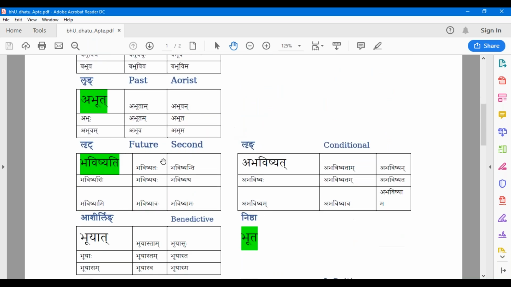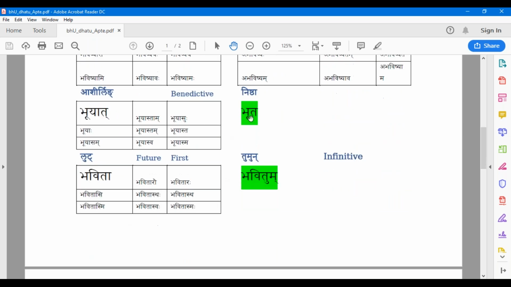And if you have bhavishyati, the rit form, you can very easily form the rung form, abhavishyat, and the complete table. If you have nishta, the bhuta, bhuyat is very similar, and from bhavitum you can get the bhavita, the lut forms.